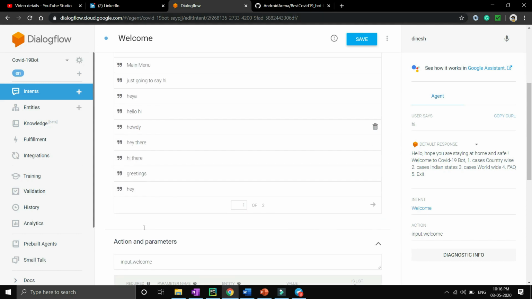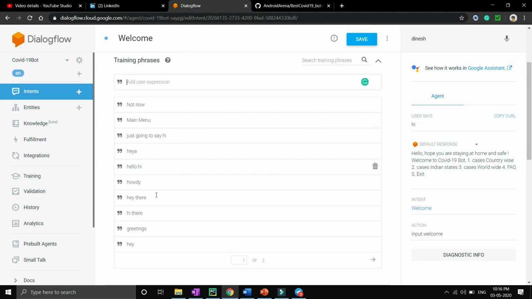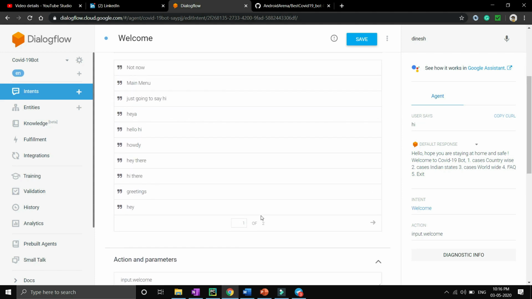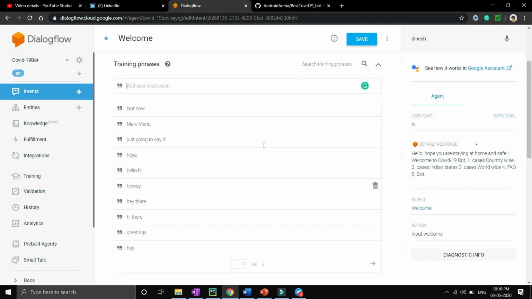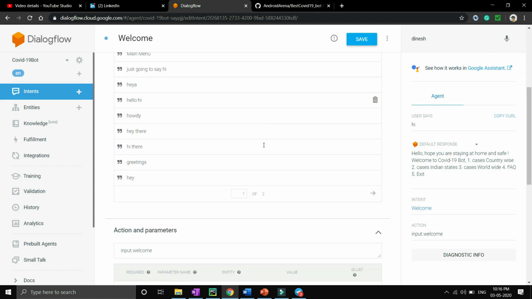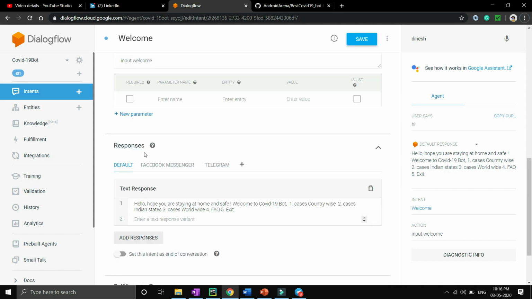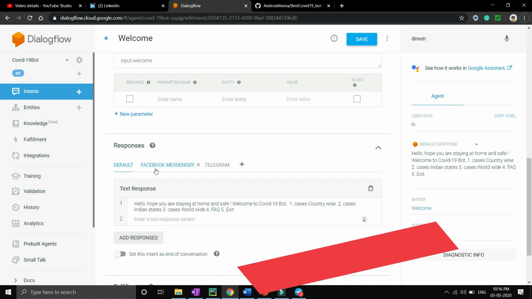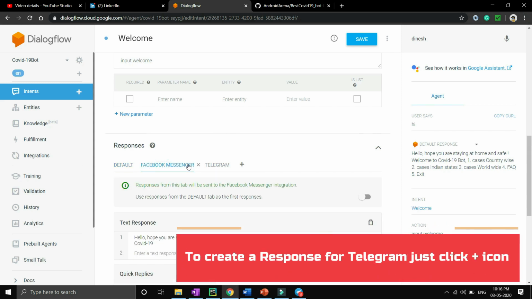As of now, inside the welcome intent, Google Dialogflow provides default training phrases, so we don't need to train any of these phrases. Go to the responses tab. You will be able to see the default option here. So you can create your Facebook Messenger, Telegram. I'll be discussing it later.